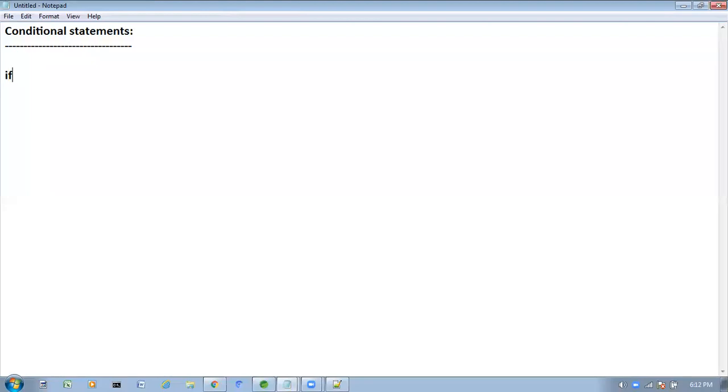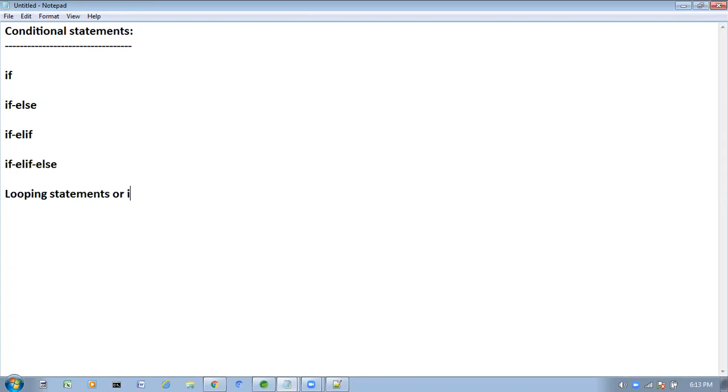Here we have seen if condition, if else condition, if elif else. How to use if condition, how to use if else, how to use if elif else. We have covered all these conditional statements, and we covered looping statements also.